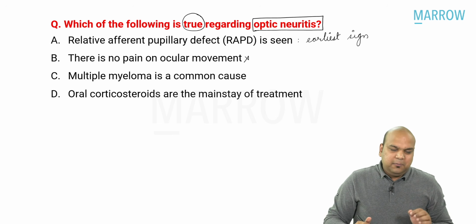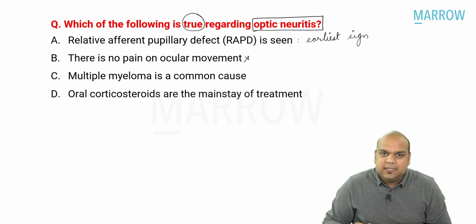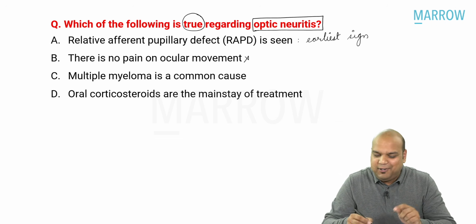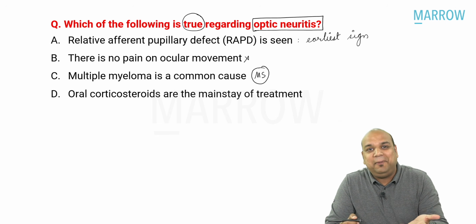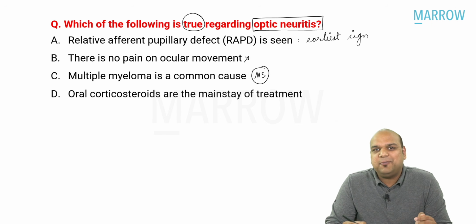Yes. Number 3, multiple myeloma is a common cause. Multiple myeloma, no. We have always read MS. MS does not mean multiple myeloma, it is MM. So multiple sclerosis is the most common cause.